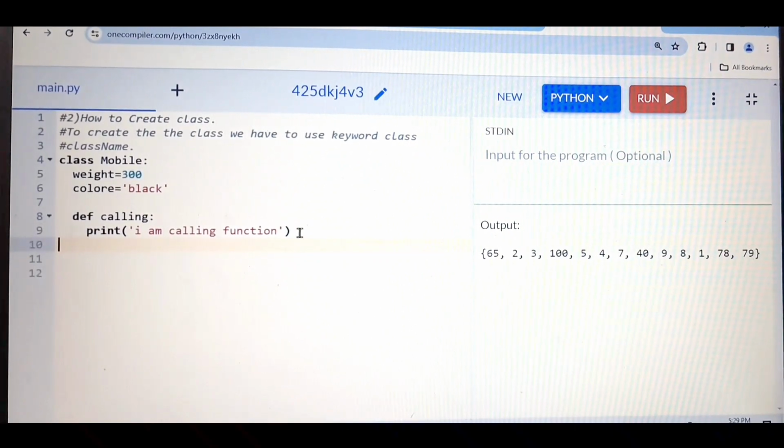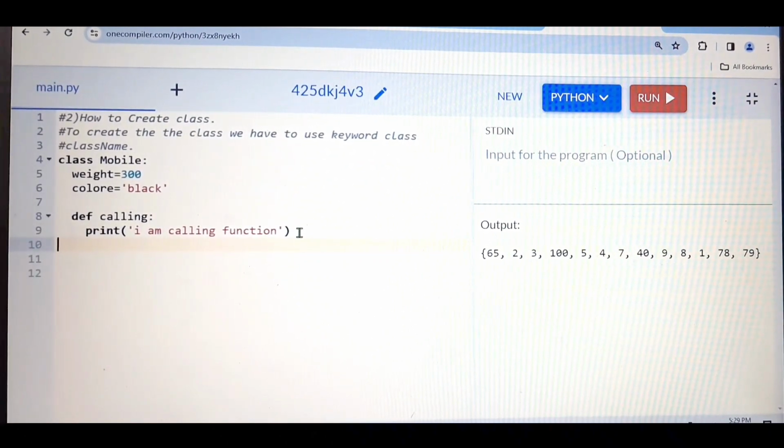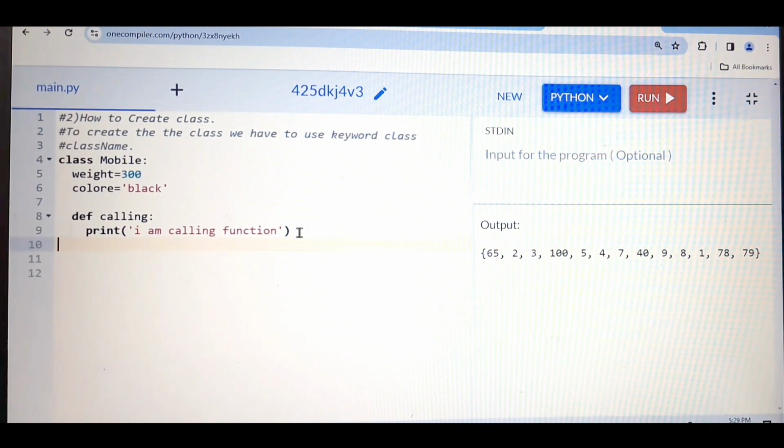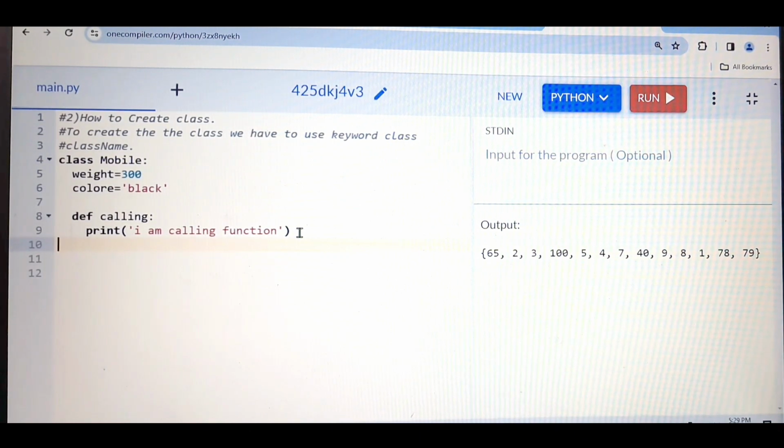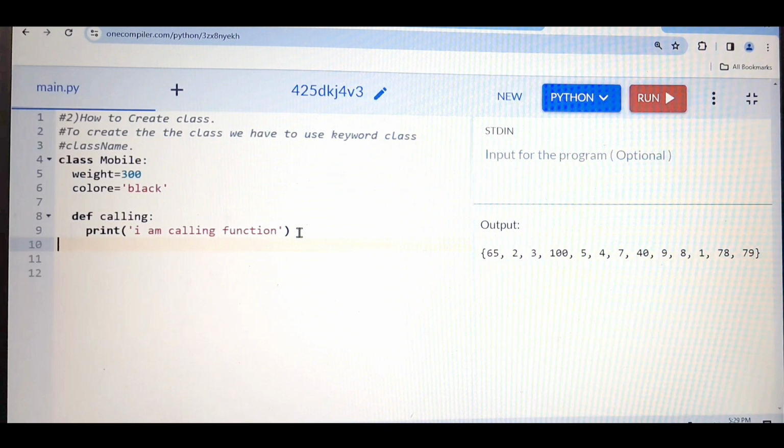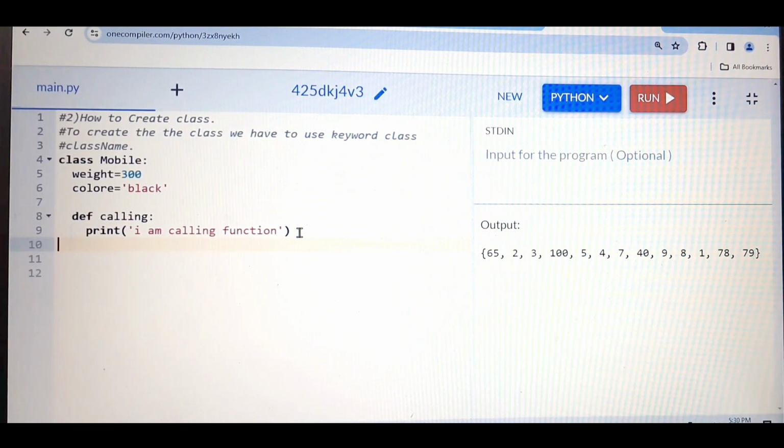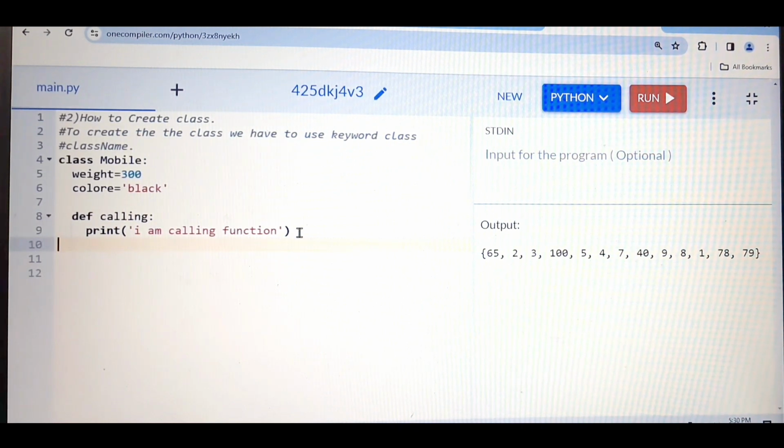After that, come to the outside of the class, and here if I want to use the properties and actions of the class, then I have to create the object of the class, or you can say instance of the class. So what is the syntax to create the object of the class, and why do we need to create the object or instance of the class?